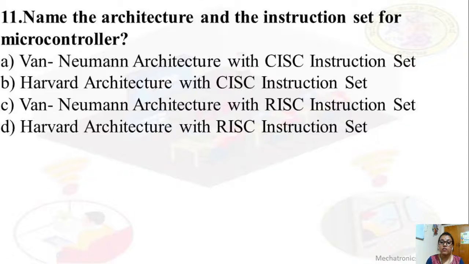Or separately they may ask the classification based on bits or based on memory, or they may ask to explain the classification of microcontrollers, then you have to write all four classifications, or separately classification on instruction set. You may expect like this. Okay, thank you.